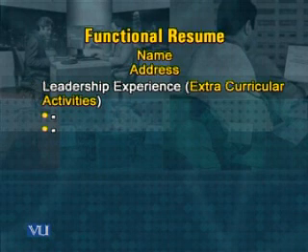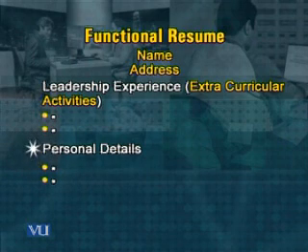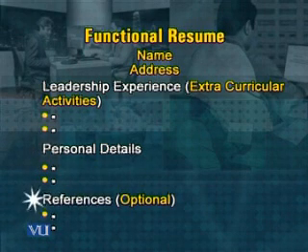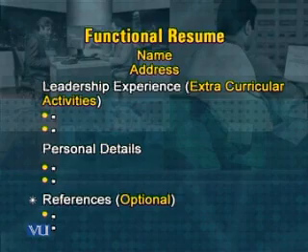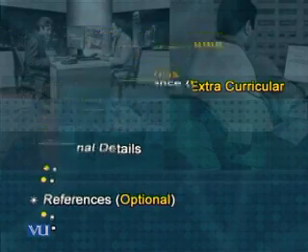After leadership experience, you have personal details, where you talk about yourself, and then you write about your references. As discussed, this section is again optional. You may or may not like to include it. So this is a complete format of your functional resume.